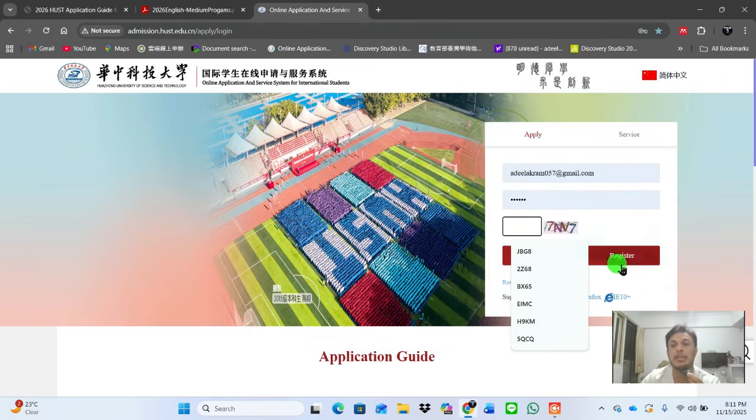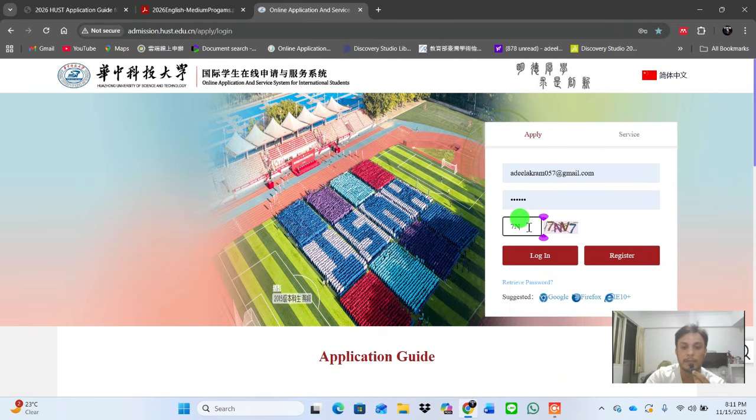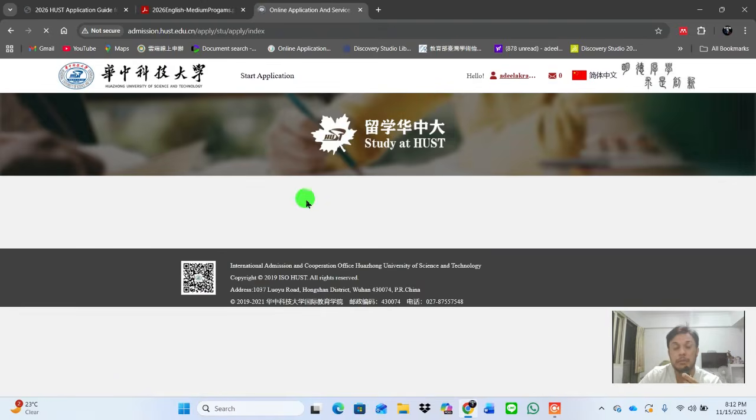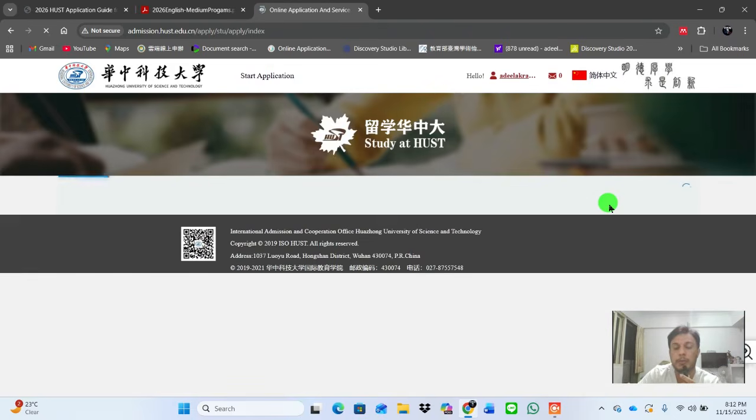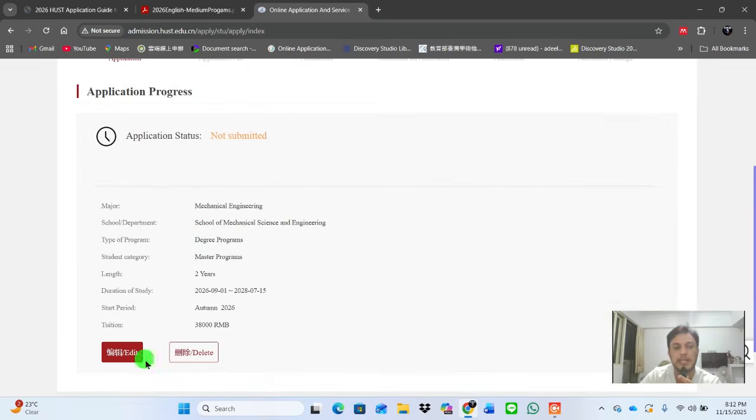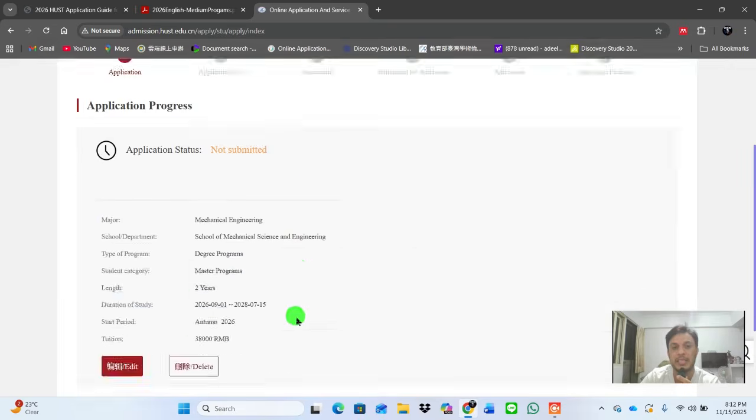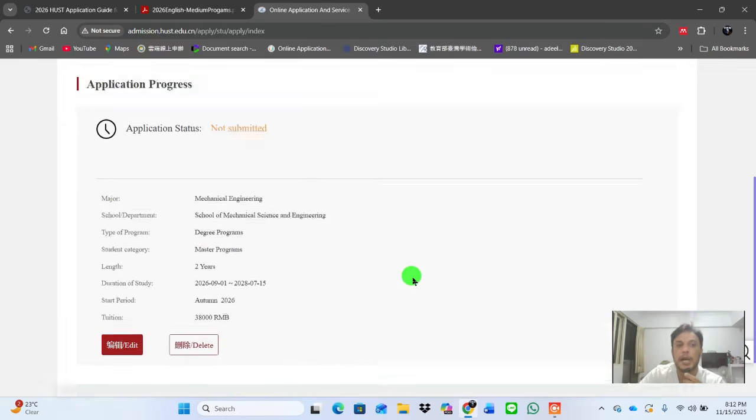If you don't have an account here, just click on register. They will send you a verification email, possibly in your junk folder. Then you can click on it and verify your email. Then come back here, write the email which you already registered, and click on login here. Because their application is too long and you have to upload all of the documents to fill in the things, and I have already made my application here, I will directly move you toward the application status.